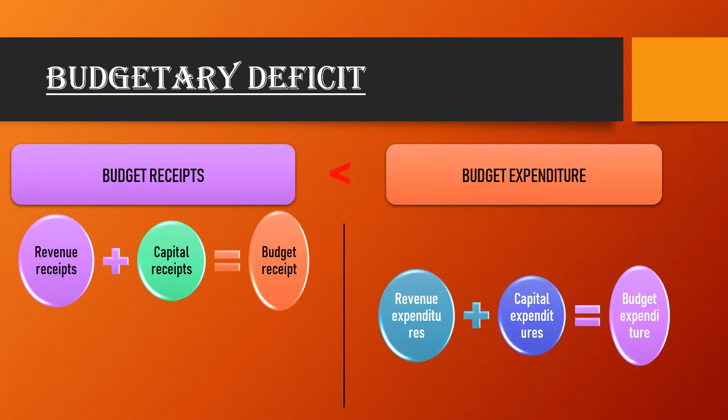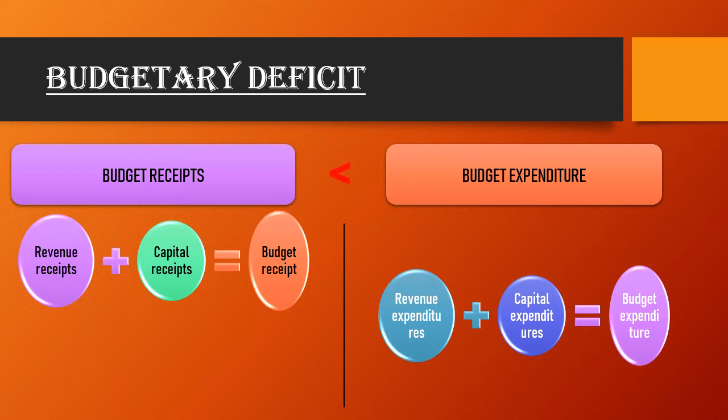You know very well that while the government is estimating the income and expenditure of the country in the coming year, it is so obvious that our country never receives income more than the expenditure. It always happens in a developing country, because a developing country has to spend a lot of money for the development of the country. So that's why this kind of gap occurs. So let's have a look at the budgetary deficit meaning.